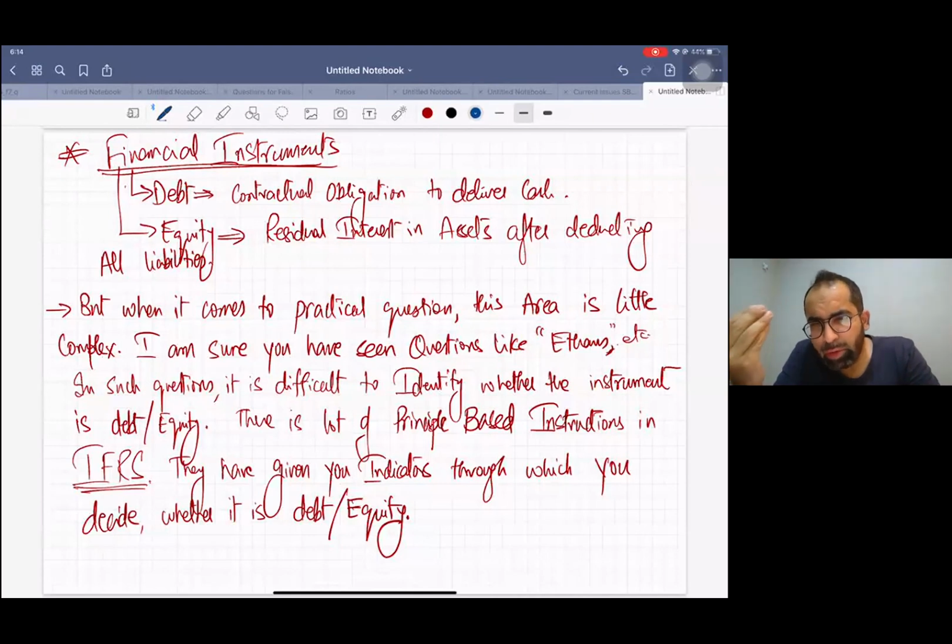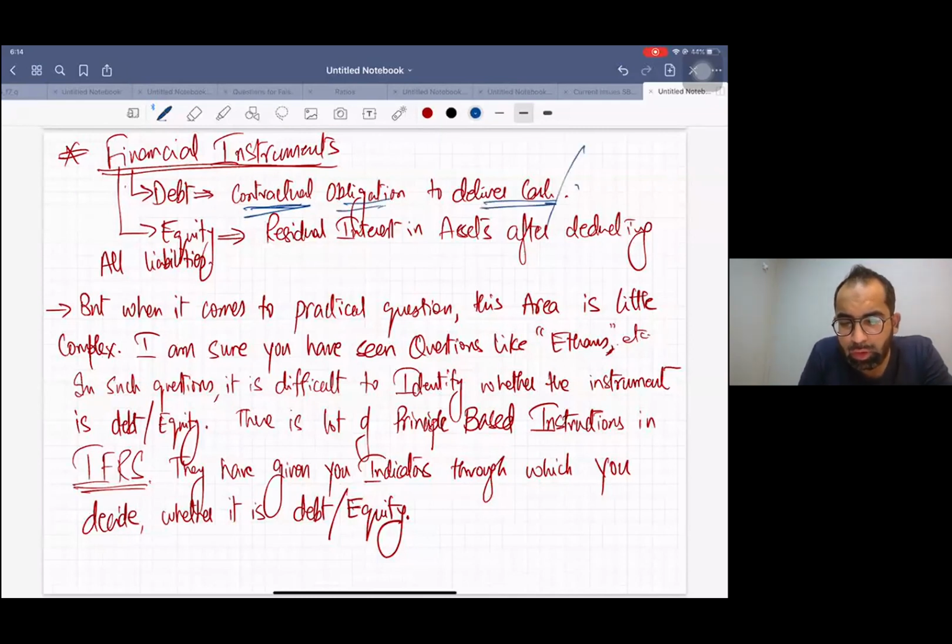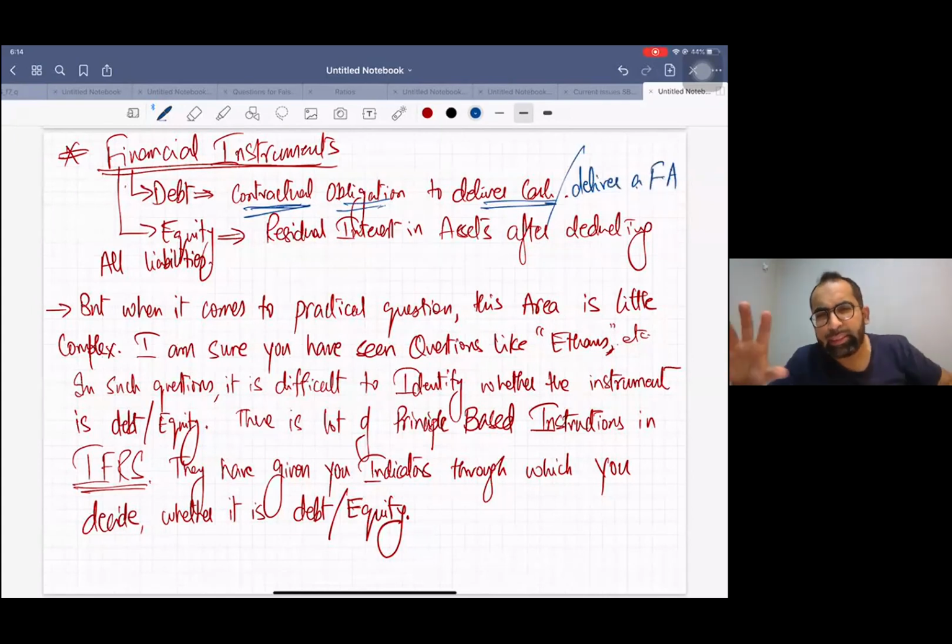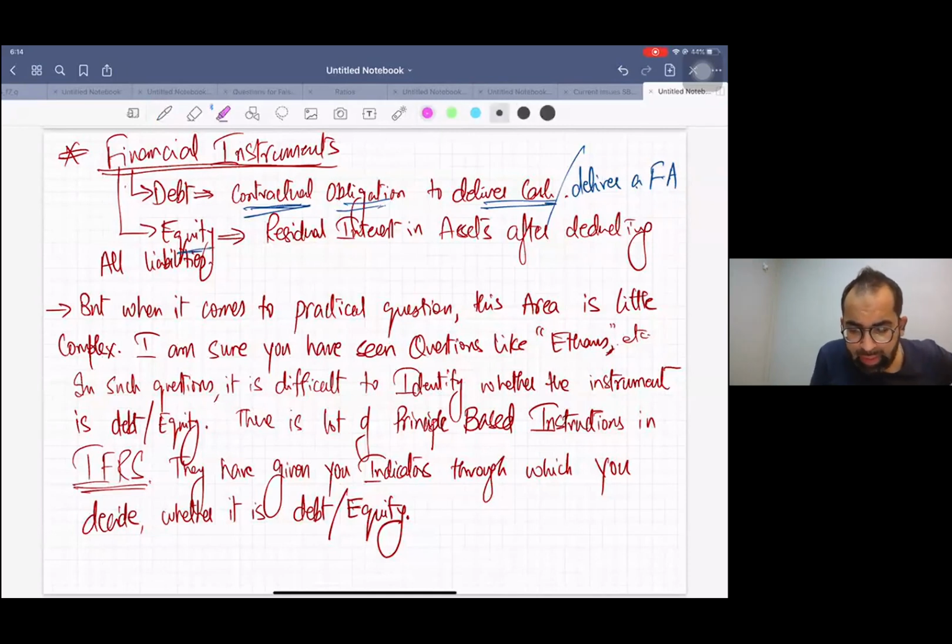A normal definition of financial liability is a contractual obligation to deliver cash or a contractual obligation to deliver a financial asset. Easy definition: contractual obligation to deliver cash is a financial liability, and contractual obligation to deliver a financial asset is also a financial liability. Basic definition. And what is the definition of equity? Residual interest in assets after deducting all liabilities. Hope you remember this equation.